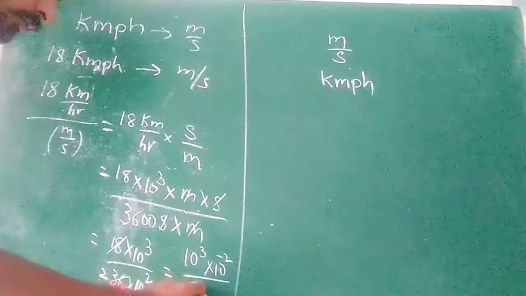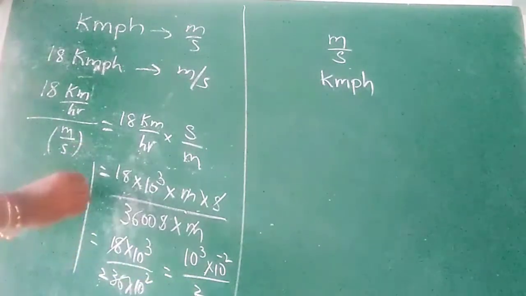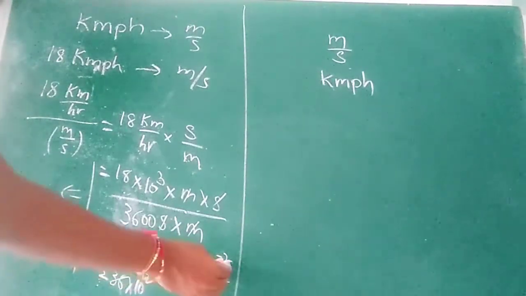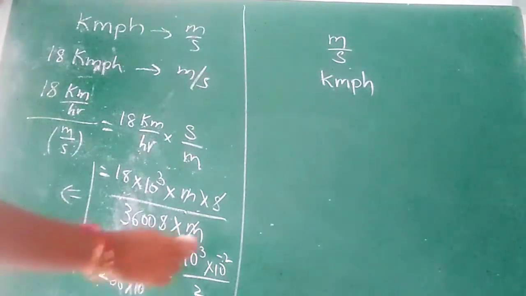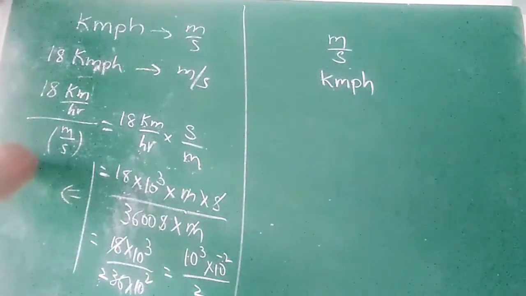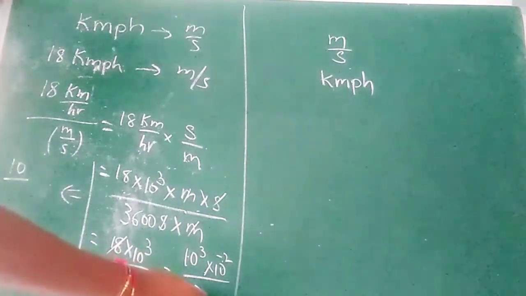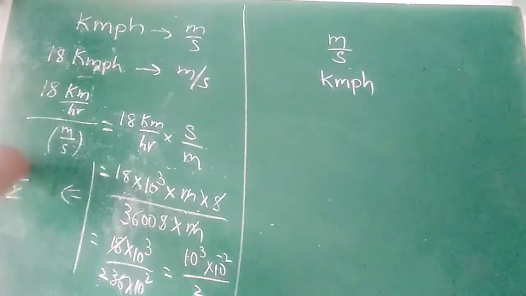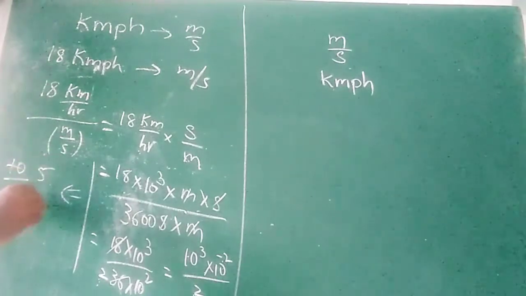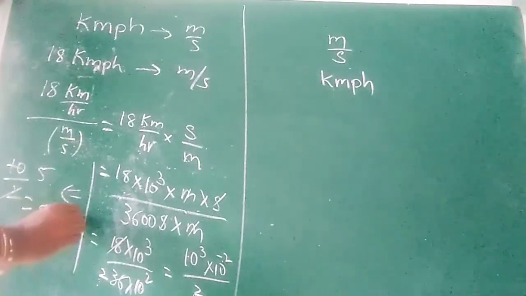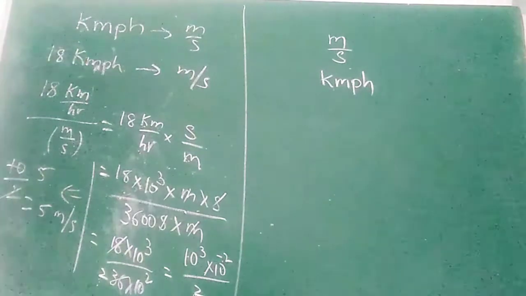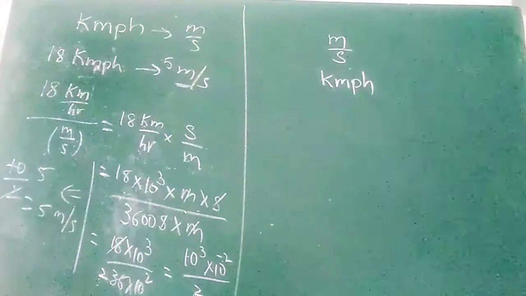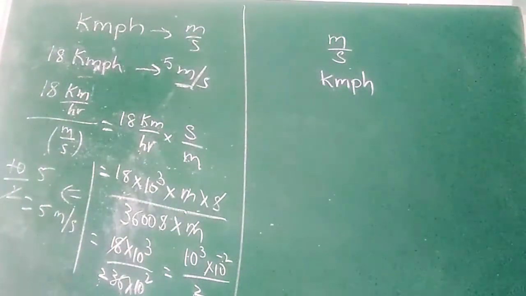So here, 10 power 3 by 10 power 2. When the bases are the same, the powers are subtracted: 3 minus 2 is 1. So 10 power 1, nothing but 10 by 2. If you cancel it, 2 ones are 2, 2 fives are 10. That is equal to 5 meter per second. So 18 kilometer per hour is equal to how many meter per second? 5 meter per second. In this way we can convert the values.